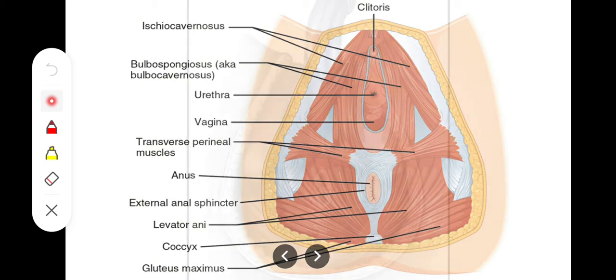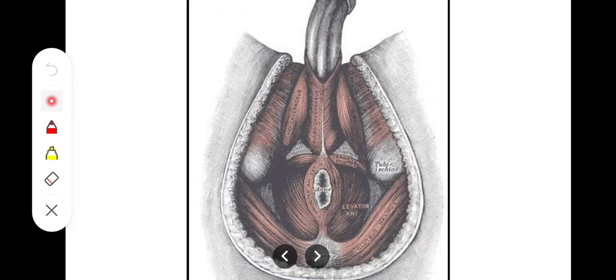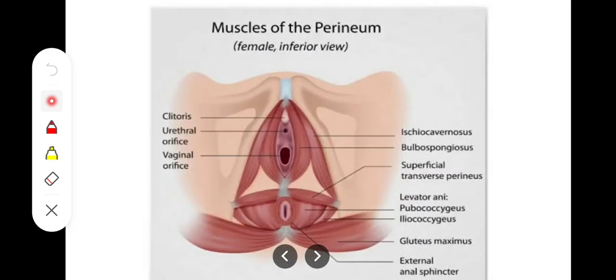And in case of males, we have two external openings at the level of perineum, the opening of the GIT, that is the anus, and the combined opening for the genital and the urinary systems. Then in case of females, we have three separate openings at the level of perineum, that is the urethral orifice, the vaginal orifice and the anal orifice. So in this way, the perineum is basically the part of the lower trunk that is present between the two thighs, and it's containing the external genitalia in both males and females.